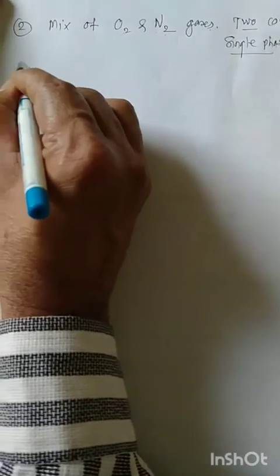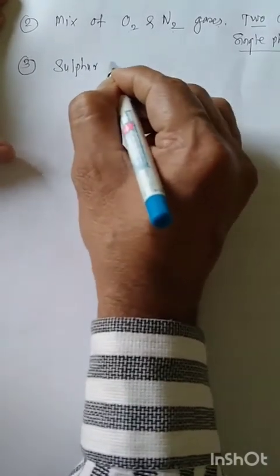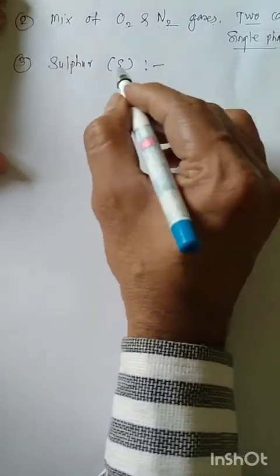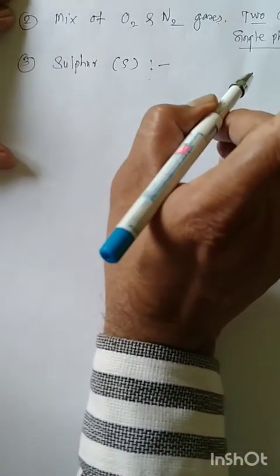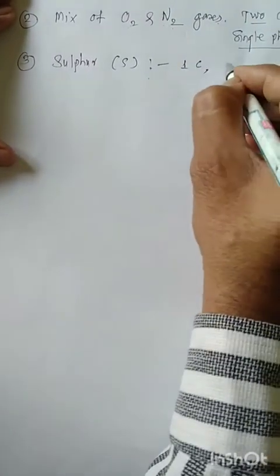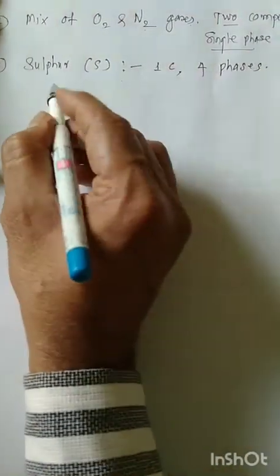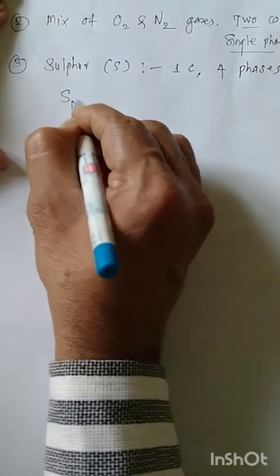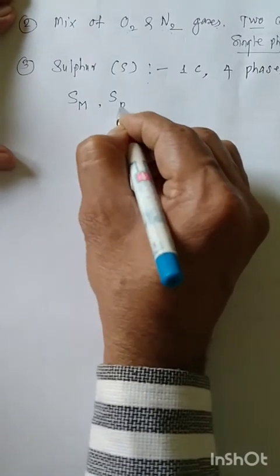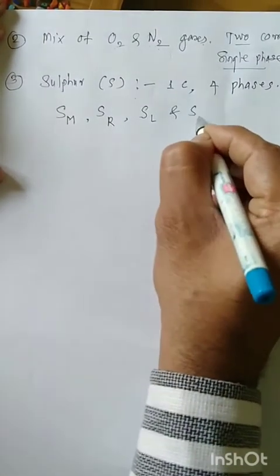Now the next example of a system is the sulfur system. Sulfur system, symbol S. This system is one component and it has four phases. The phases are monoclinic sulfur, M for monoclinic, second the rhombic sulfur, liquid sulfur and the vapor.